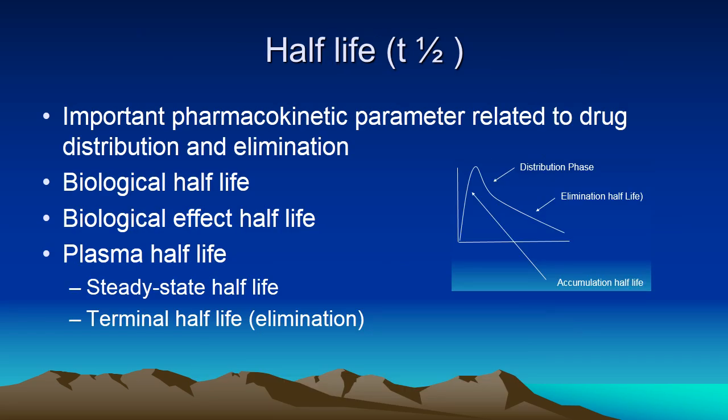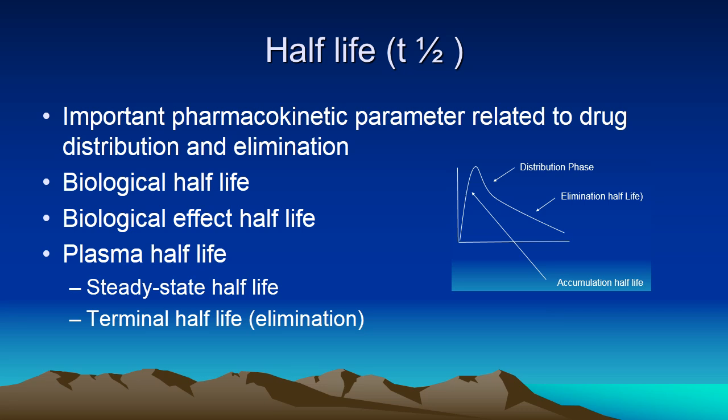Now we talk of half-life of a drug. As we all know, half-life is an important pharmacokinetic parameter related to drug distribution and elimination. It is estimated by administering doses of the drugs in early clinical stages to find out the approximate duration of action and time to achieve the steady state concentration. Related terms are biological half-life, biological effect half-life, and plasma half-life, and plasma half-life is commonly used because drug concentration can be estimated.